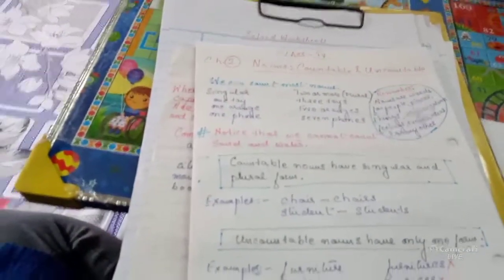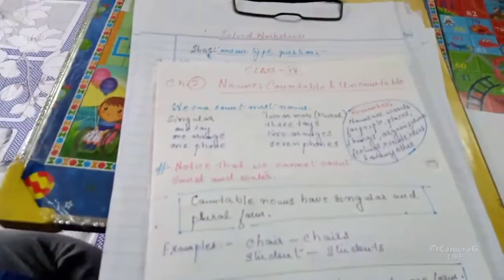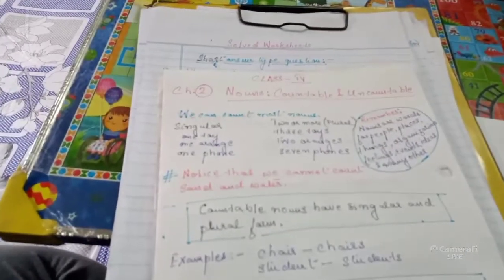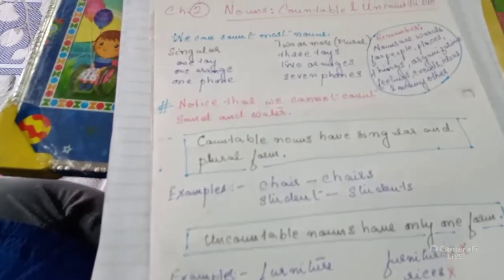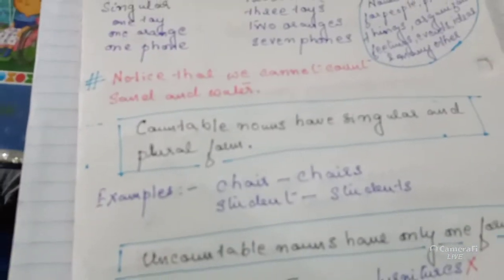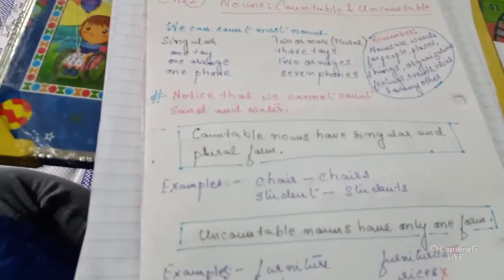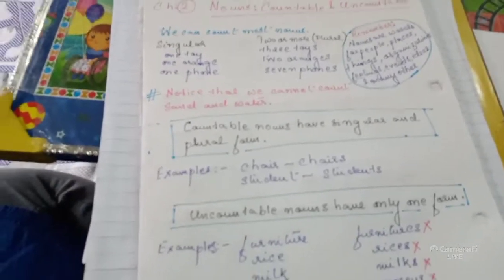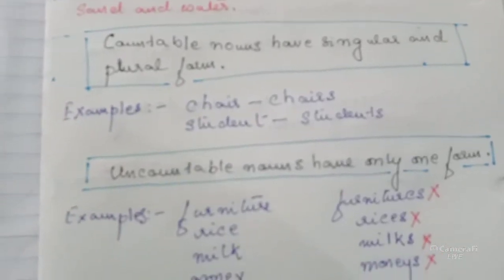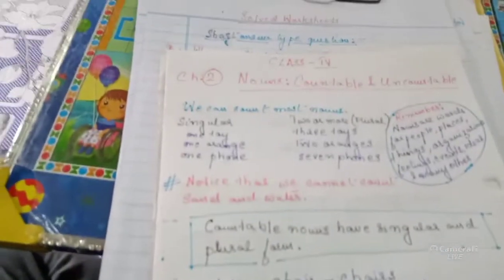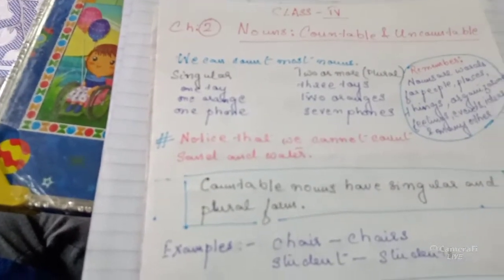We started with this chapter, which is the second chapter of your grammar textbook: nouns, countable and uncountable. At the very beginning I told you children, what is a countable noun? Countable nouns are nouns that can be counted. Countable nouns have both singular and plural form. Uncountable nouns cannot be counted, so uncountable nouns have only one form. Now see, I have also given you some examples of countable singular and plural.